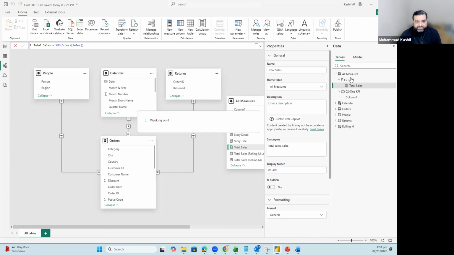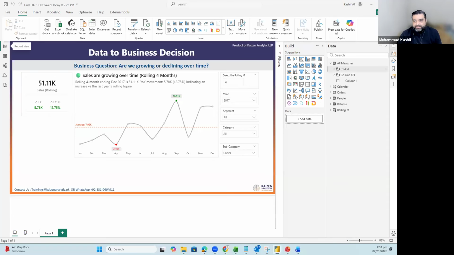And one more thing you will notice if I go right over here. This table is not yet designated as a measure table. If I delete this only column which you see, this table will be designated as a measure table, and you can easily identify it with the icon right over here.